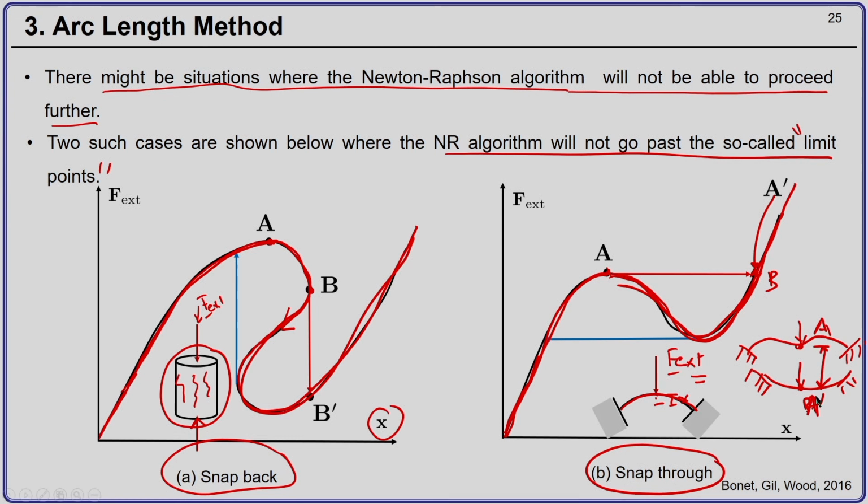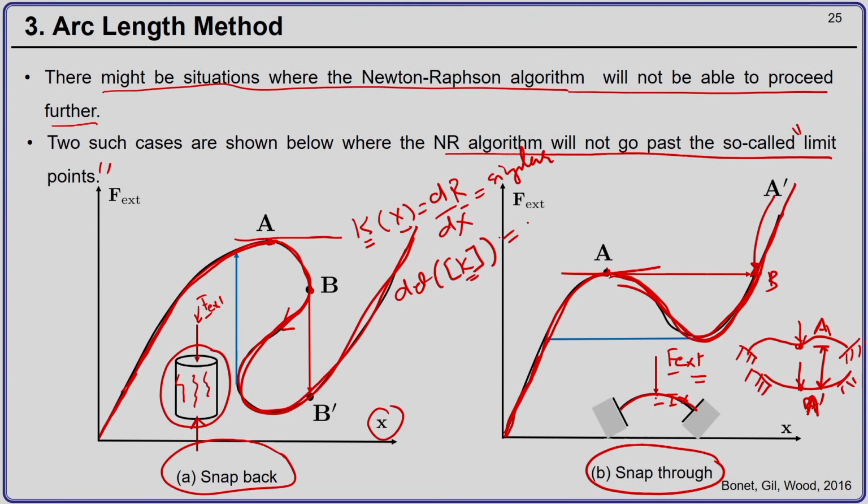In these two graphs you can see that at point A the tangent to the curve becomes horizontal, which means the tangent matrix K, which is a function of x, which is nothing but del by del x of the residual, will become singular, or close to singular, which means the determinant of the matrix formed by the components of the tangent matrix will be equal to 0, or it will approach 0.